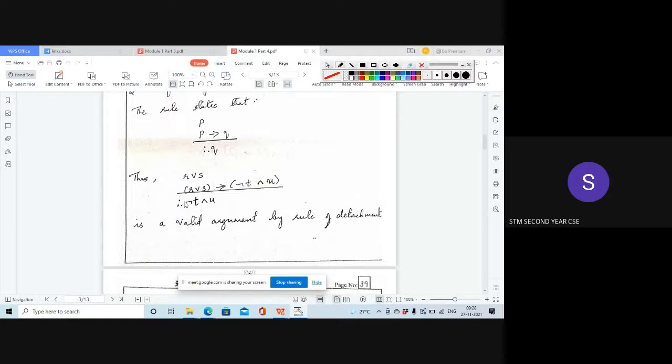This is of modus ponens form, since if you represent this as P, again you have P here also, and if you represent the entire formula as Q, then the conclusion Q turns out to be true. It is not necessary that P and Q are simple; capital P and Q represent propositions, including compound propositions.